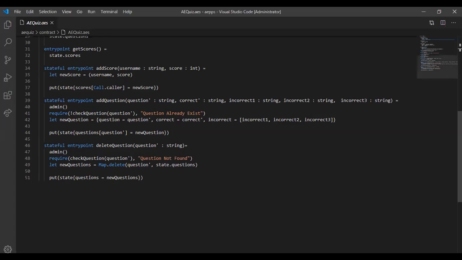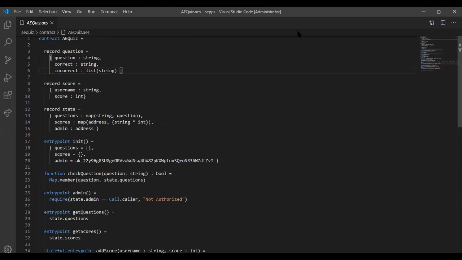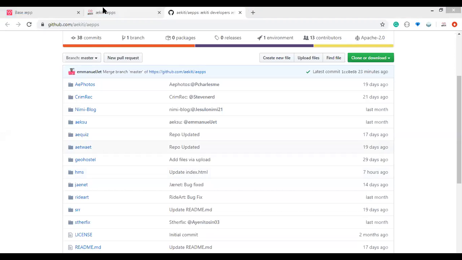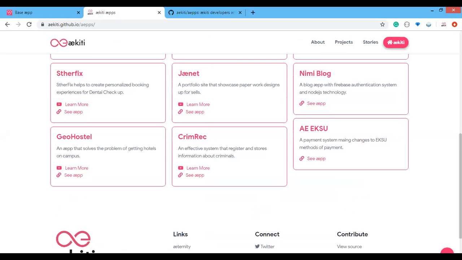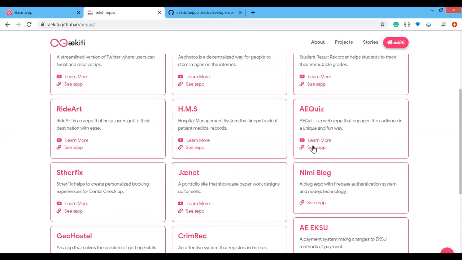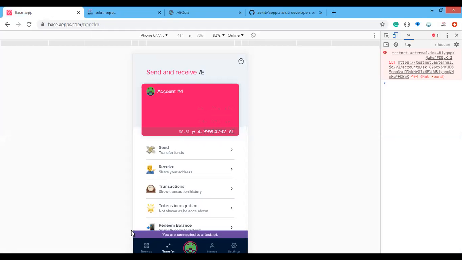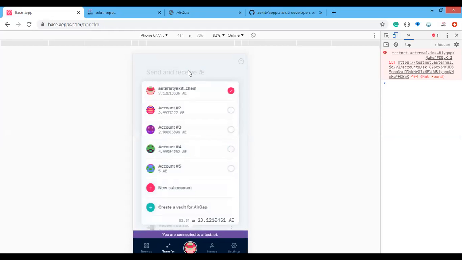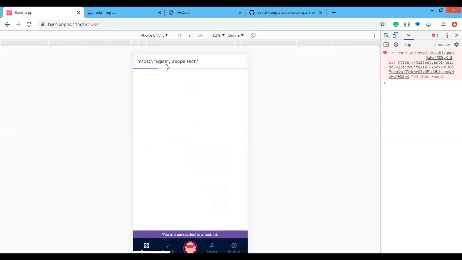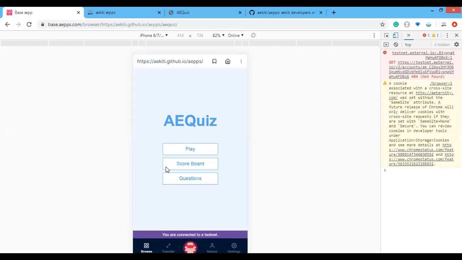So now I would show the project itself. I'll have to go through here now. This is our guide, so I want to get the link to the app, which is here, AEQuiz, and then go to today's app. This, and then paste this address to wallet address.